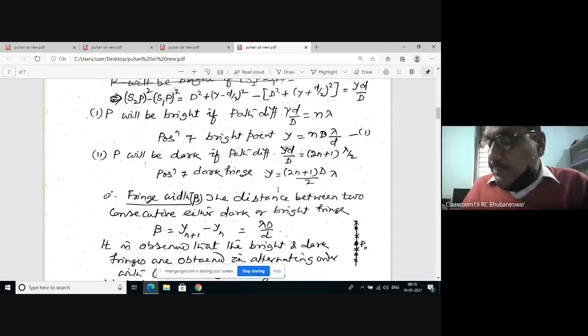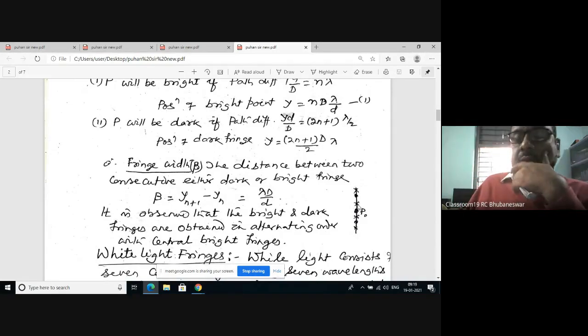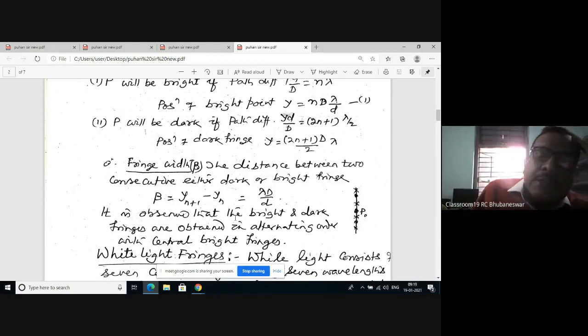Now the fringe width. This is a fringe, this is bright, this is dark, bright, dark, this is bright. So the distance between two consecutive same fringes, either two dark or two bright, is called the fringe width. Therefore, the fringe width can be calculated as lambda D by d. This is the fringe width. So it is observed that bright and dark fringes are obtained in alternating order with a central bright fringe.